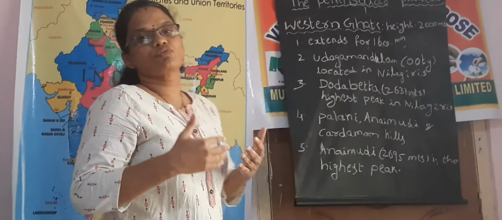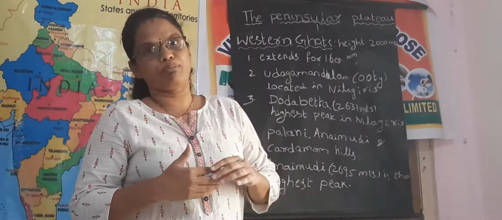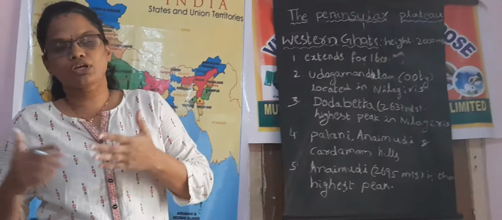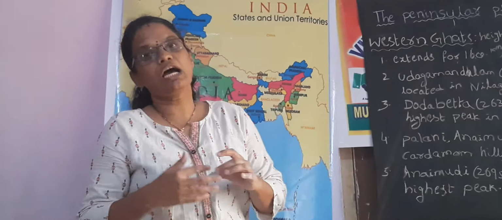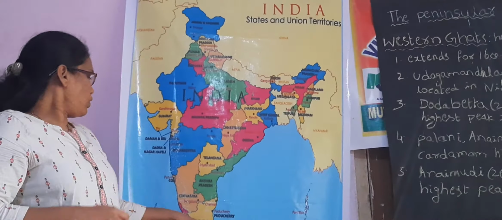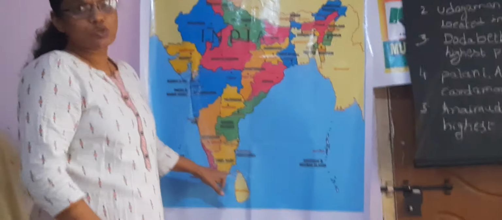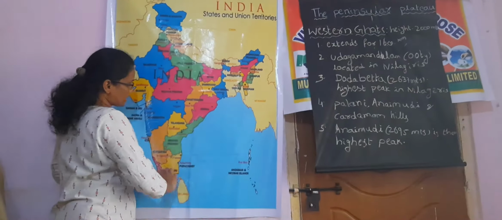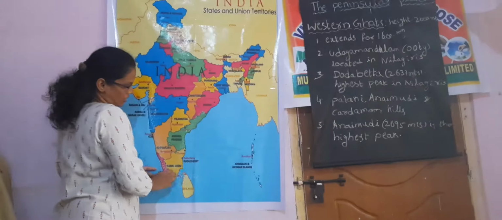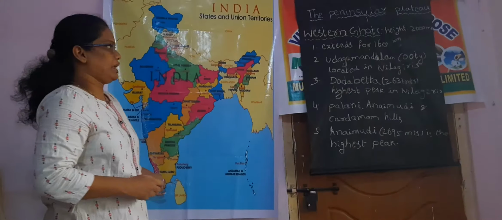All of us would like to go to Ooty in summer. In the near future and the far future also, you can visit Ooty and enjoy the summer season there. Ooty is located in the Nilagiri, where the Western Ghats and Eastern Ghats join.